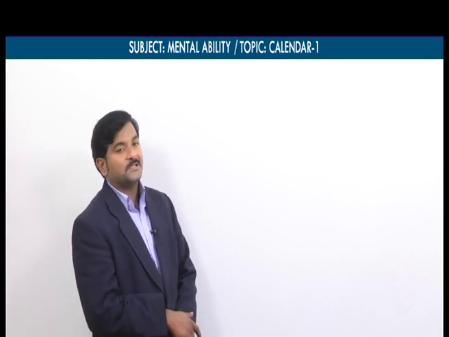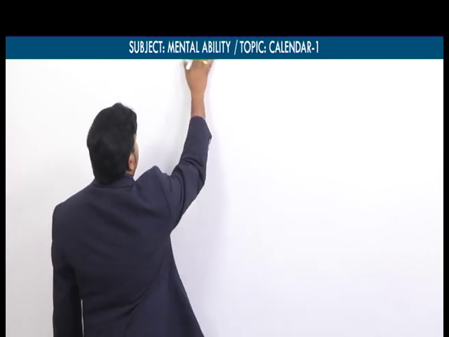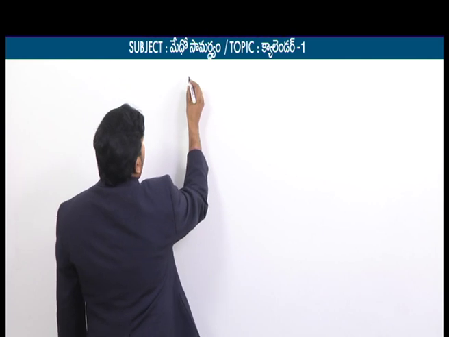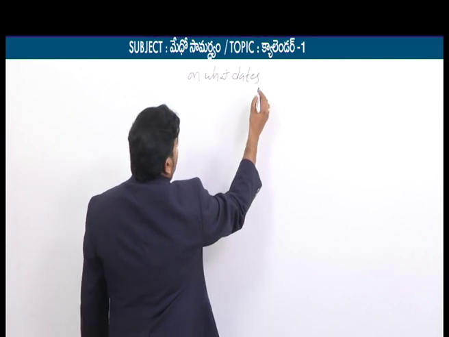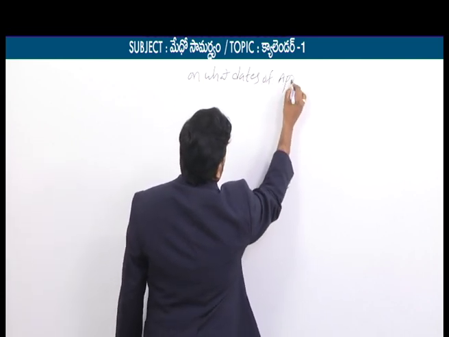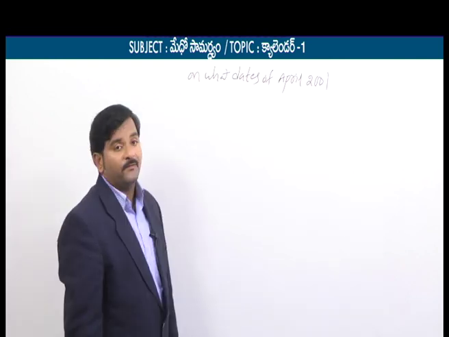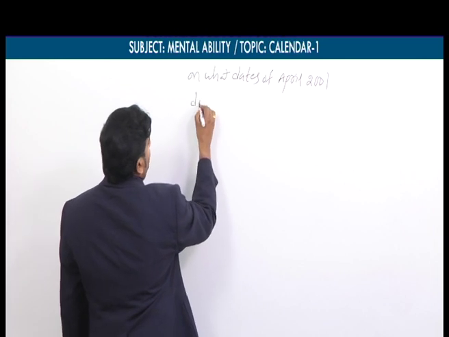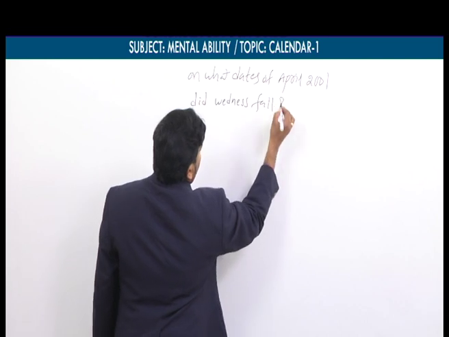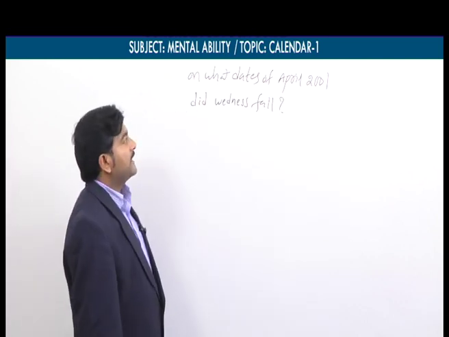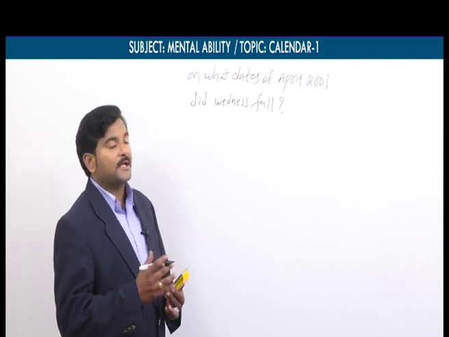So now we will focus on the second type of questions. Let's say the second type of question goes like this. On what dates of April 2001, I repeat the question, on what dates of April 2001 did Wednesday fall? So this is the second type of question.